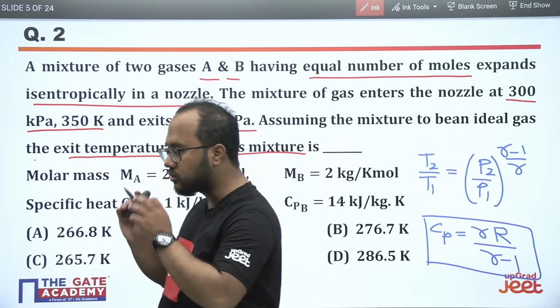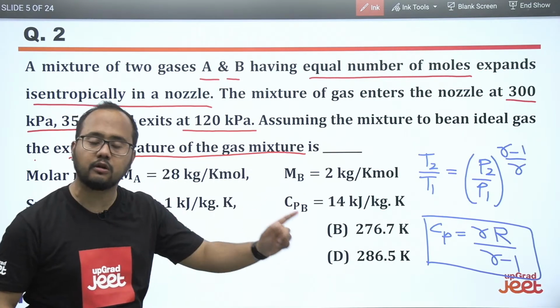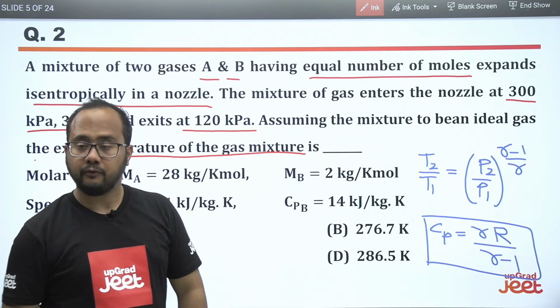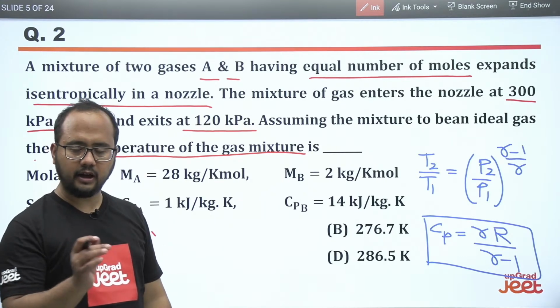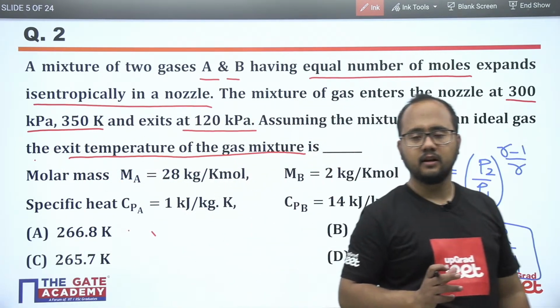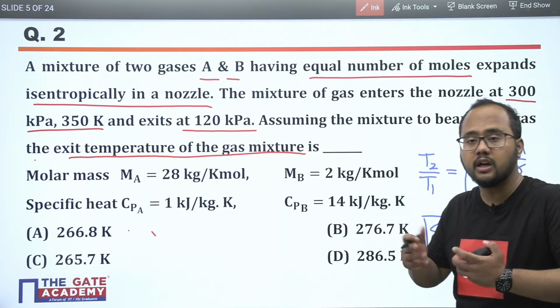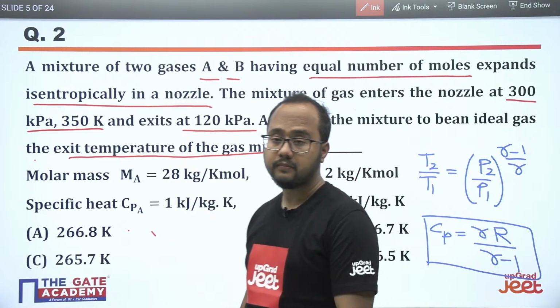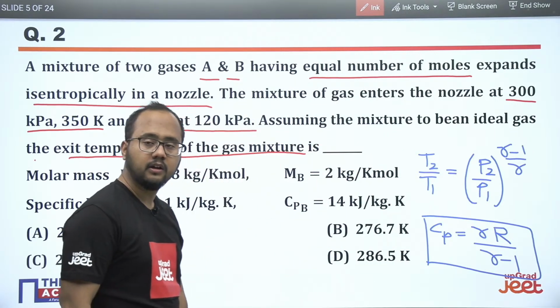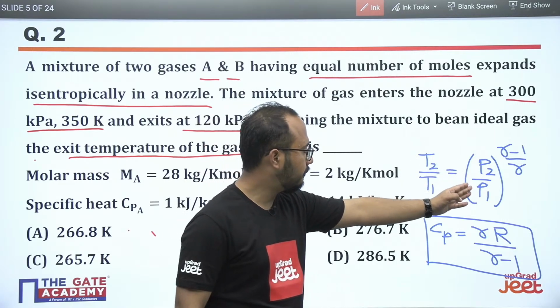Whenever you are using a formula, see how many unknowns are required to solve the question. Whenever you are using any formula for any question, just see how many unknowns are there. Let's suppose only one unknown is there, then definitely we can use it. If there are more unknowns, we cannot use it. So T2 by T1 will be there, and P2 by P1 will be there.